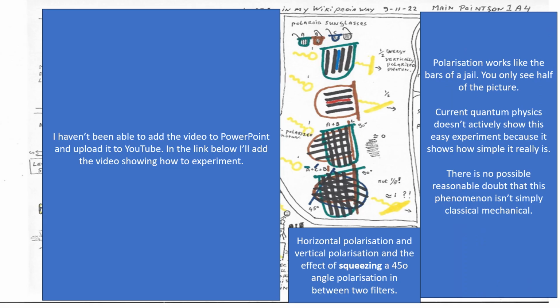The observation in quantum mechanics is done via polarization. An easy experiment using 3 sunglasses shows that it works like the bars of a jail. By turning the bars, it blocks most light. By squeezing in a third glass at a 45-degree angle, it gets brighter instead of darker. Photons, when traveling through such glass, become polarized. For a video of this, click the link below.